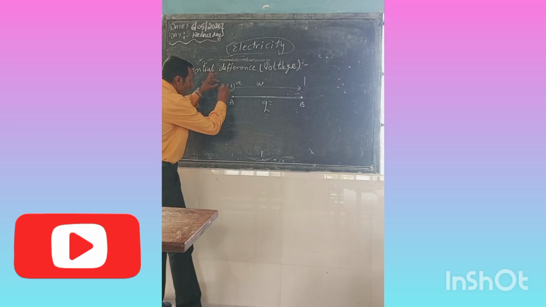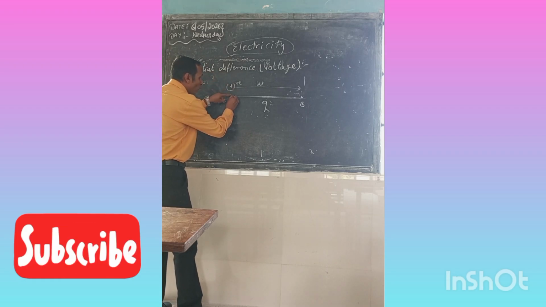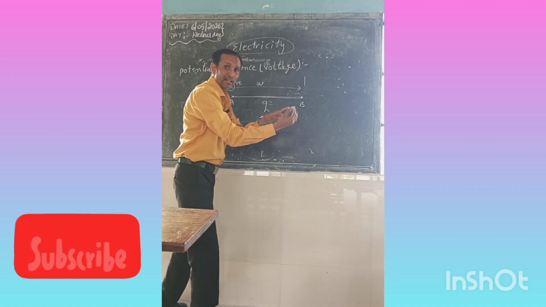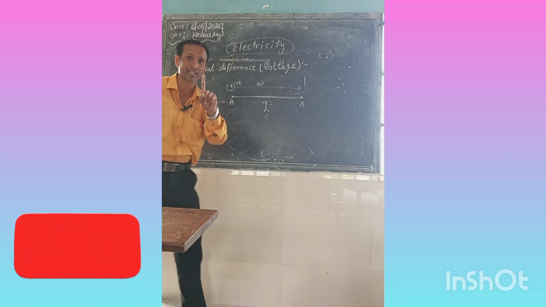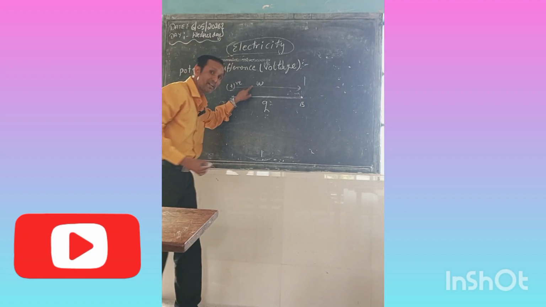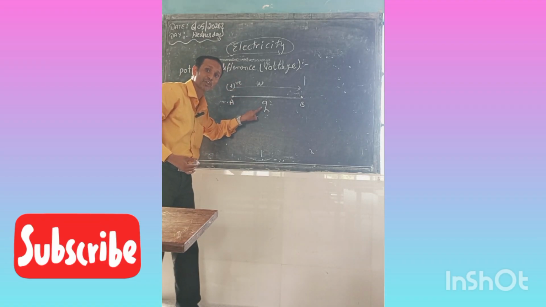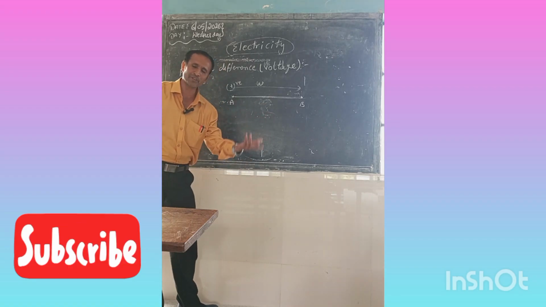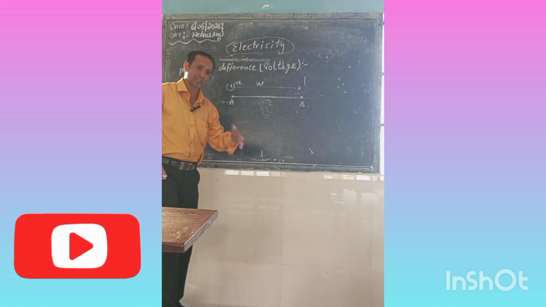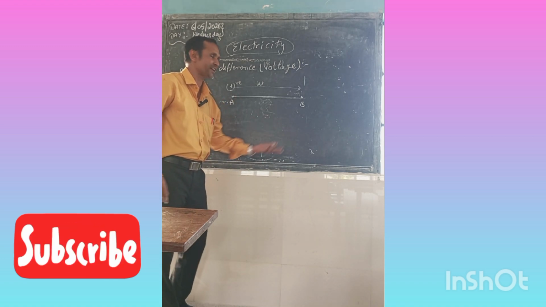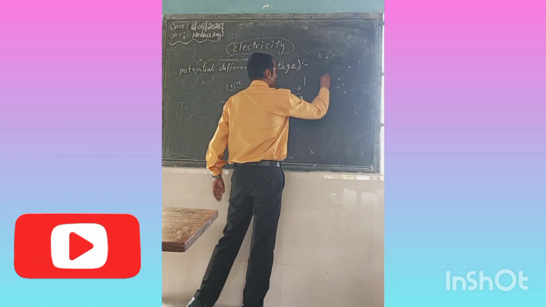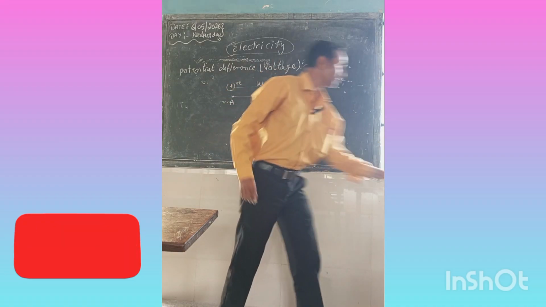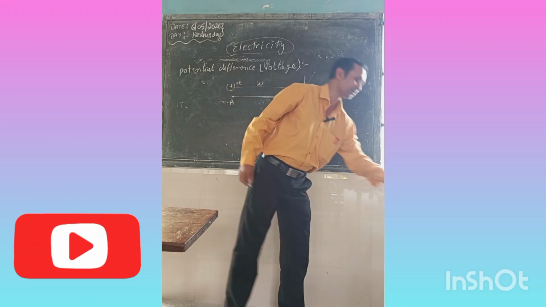Whenever a charge is moved from one point to another, work is done on that charge Q. Capital Q or small q? In higher classes you will read small q, because there you will read the laws, like Coulomb's law with 1 by 4 pi epsilon 0, in the formulas in that series also.